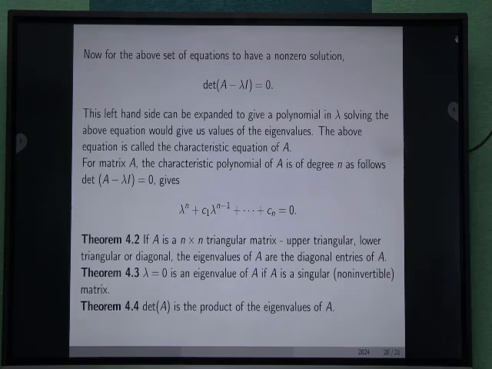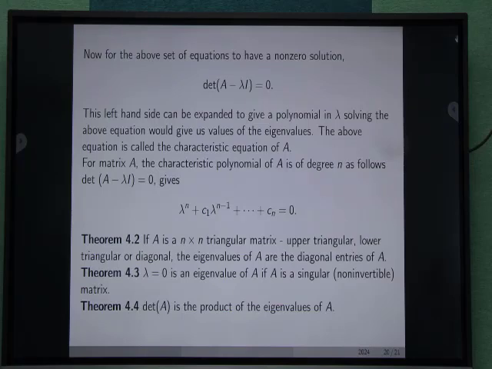If A is an n × n upper triangular matrix, a lower triangular matrix, or a diagonal matrix, then the eigenvalues of such a matrix A are the diagonal entries of A. If λ = 0 is an eigenvalue of A, then such a matrix A is known as a singular matrix or a non-invertible matrix.